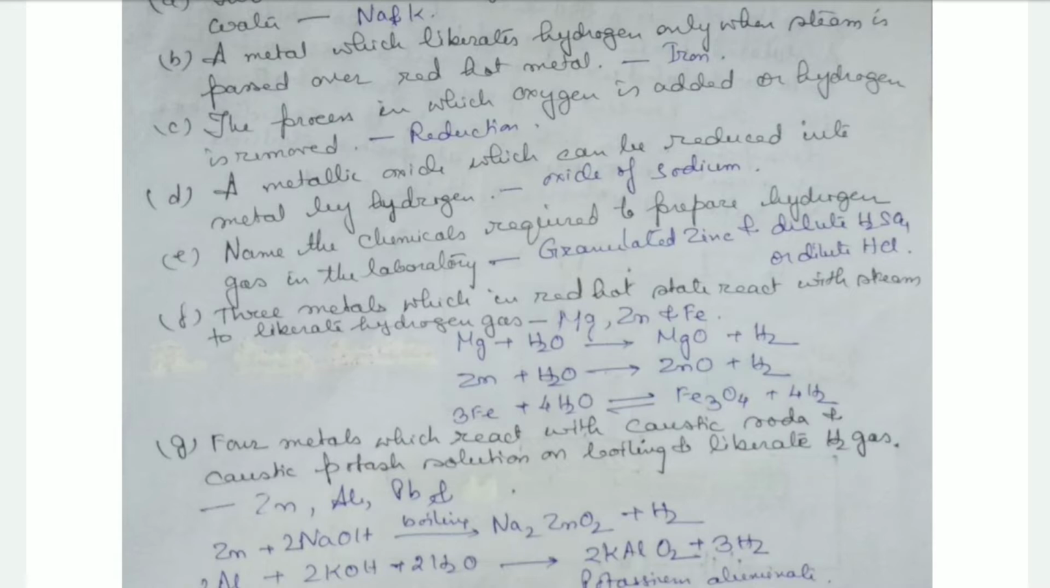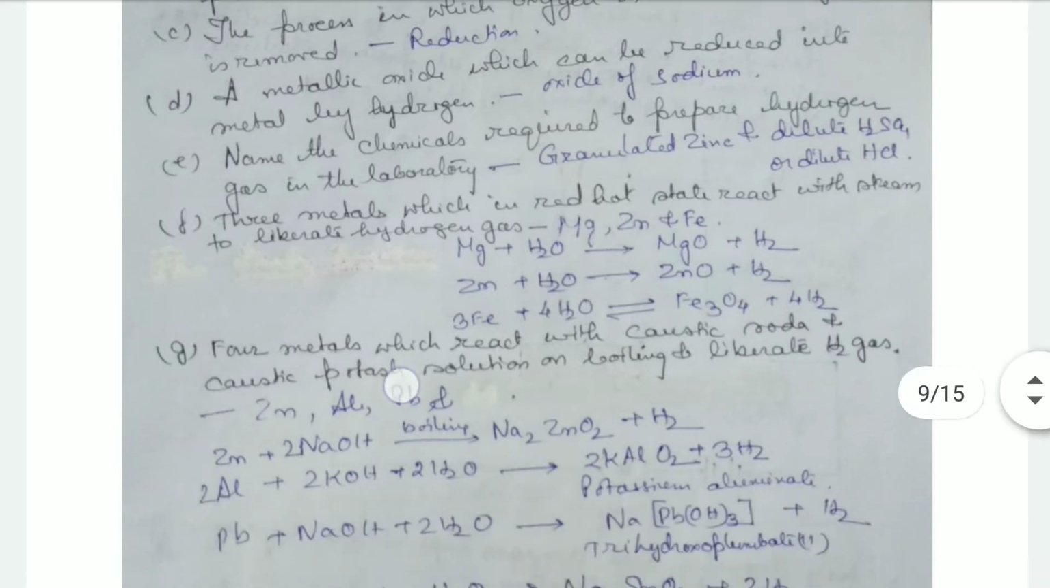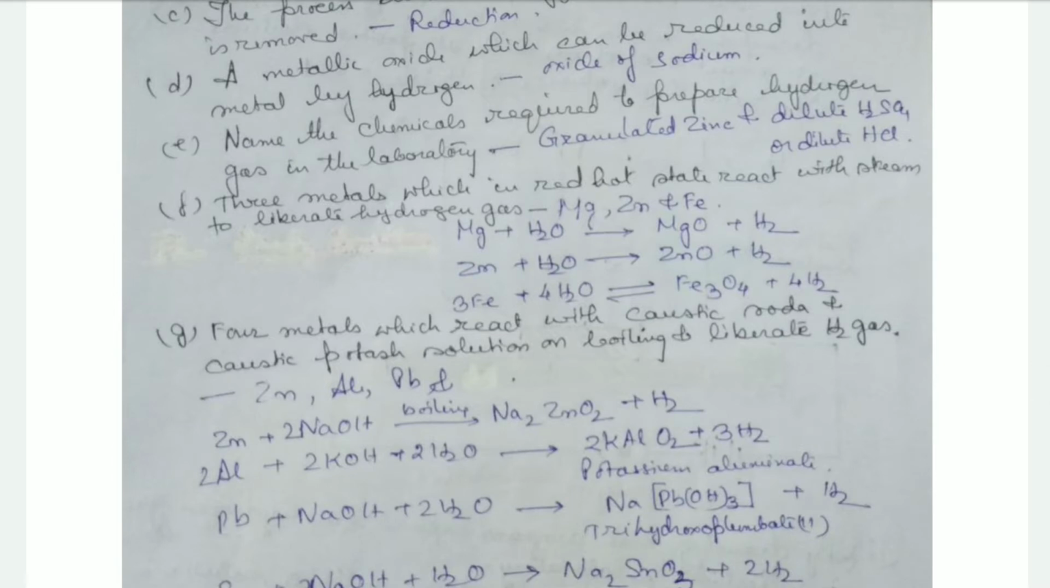So magnesium reacts with steam to form magnesium oxide and hydrogen. Zinc reacts with steam to form zinc oxide and hydrogen. Then red hot iron reacts with steam to form triferric tetroxide and hydrogen is liberated, though this reaction is a reversible reaction.